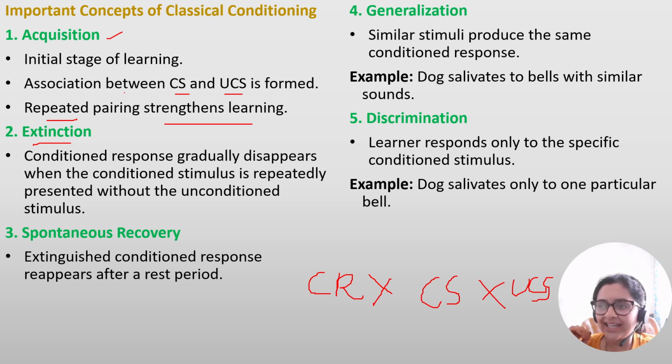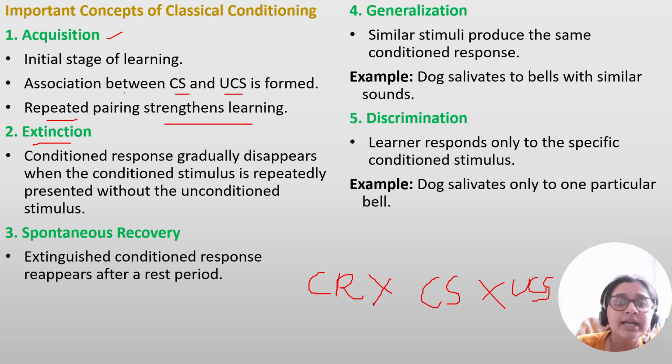In initial stages, when it heard the bell, it used to salivate automatically. Even if the food is not there, it used to salivate just with the sound of the bell. Gradually, Pavlov repeated the same thing. He used to ring the bell without the food. The dog understood that even though the bell is ringing, I'm not getting food.